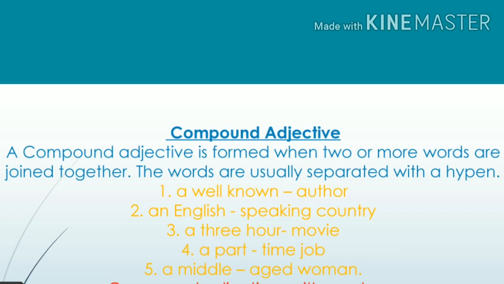For example, a well-known author, an English-speaking country, a 3-hour movie, a part-time job, a middle-aged woman. These are called compound adjectives, which means an adjective that has two or more words to modify the noun.